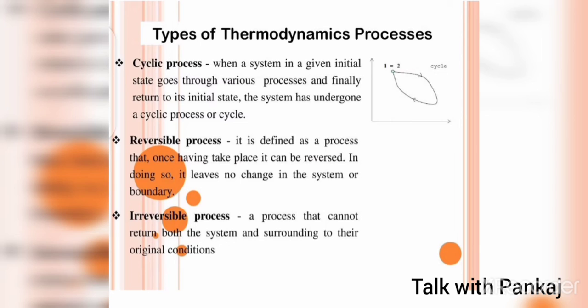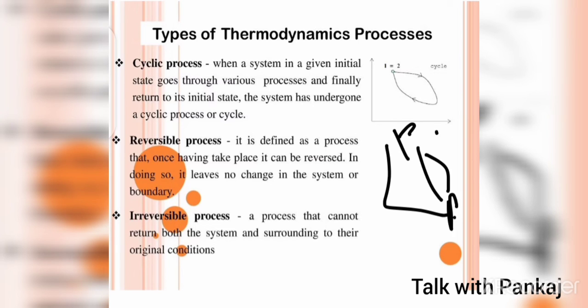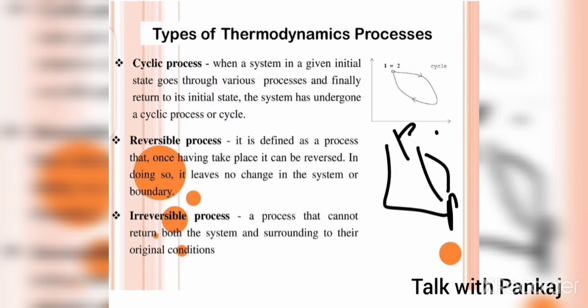Means, friends, a certain process occurs and then the system returns to its original place. Here is P1 and here is P2. When P2 returns to P1 and P1 returns to P2, that process is called a cyclic process, where P1 depends upon P2 and P2 depends upon P1.